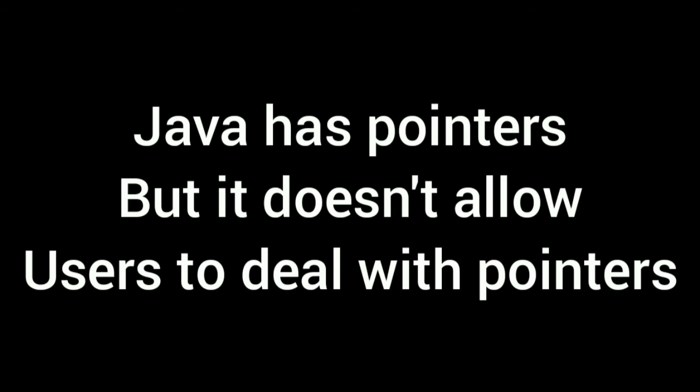So here in Java also we have variables and addresses of those, but users don't handle those manually. Java does it for us. As said, Java has pointers but doesn't allow users to deal with pointers. It does it implicitly, inside.